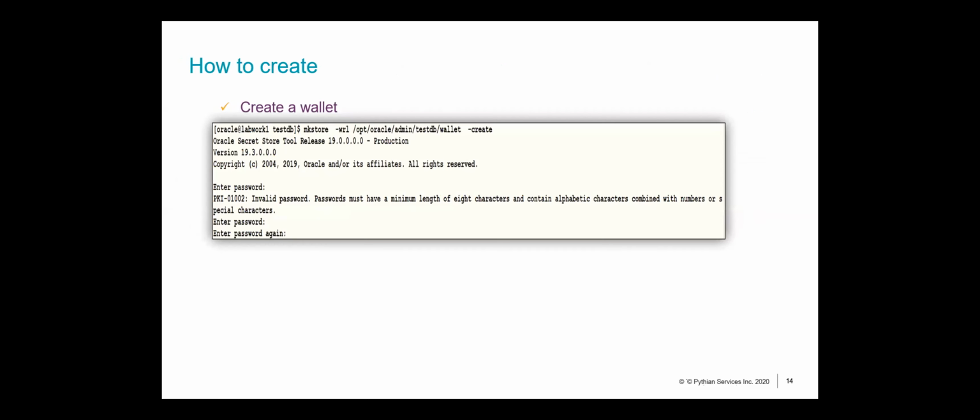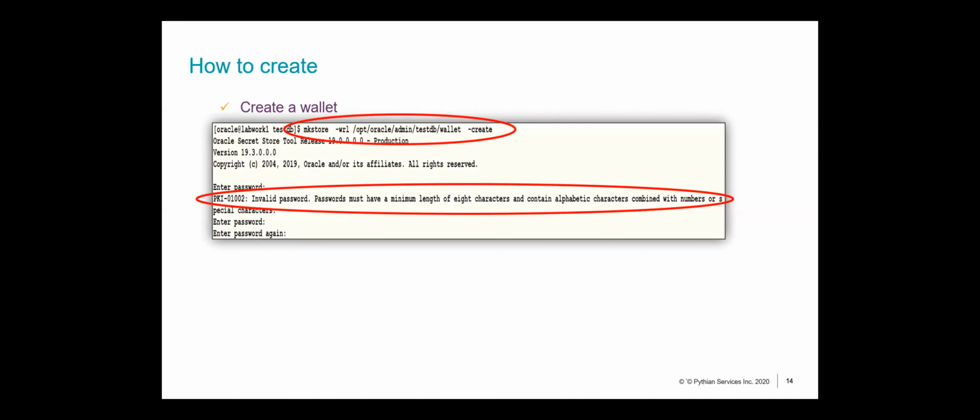So let's take a look at how to create a wallet. This is some basic syntax that you'll find anywhere. You use mkstore -wrl, that's the path of your wallet, and the create option. Now your wallet will have a certain password complexity. This is because you need a strong password to protect your wallet. So this is how you'll create a wallet.